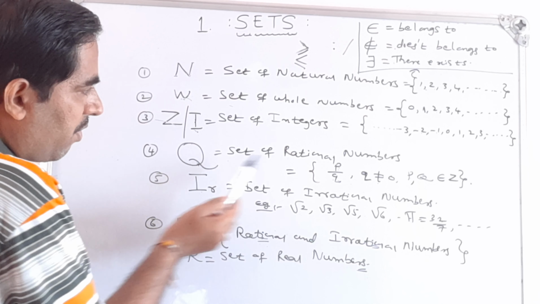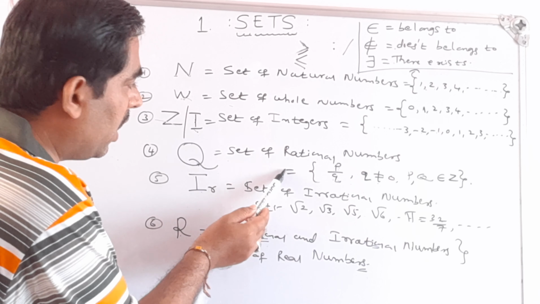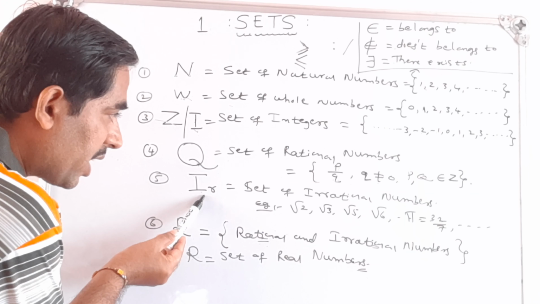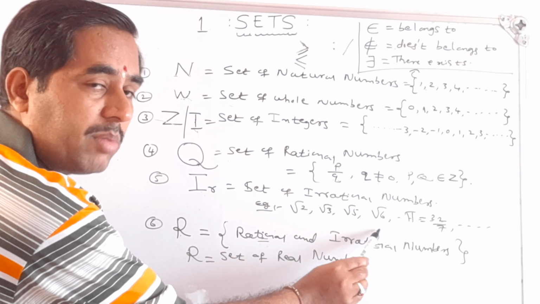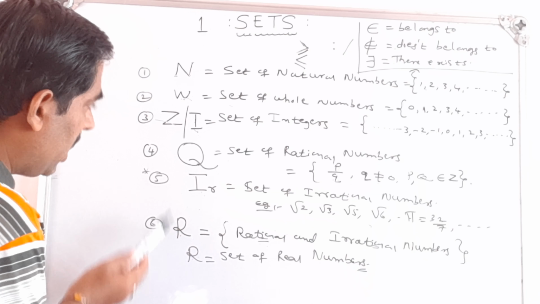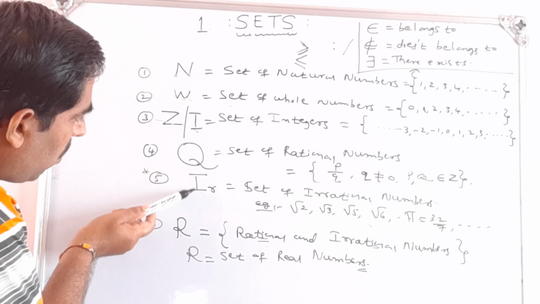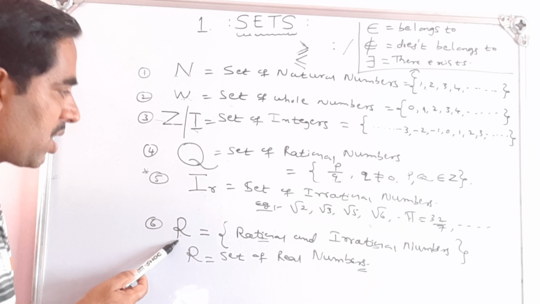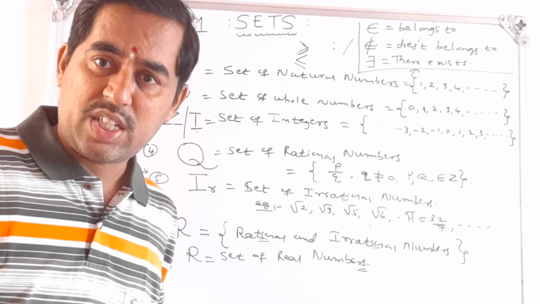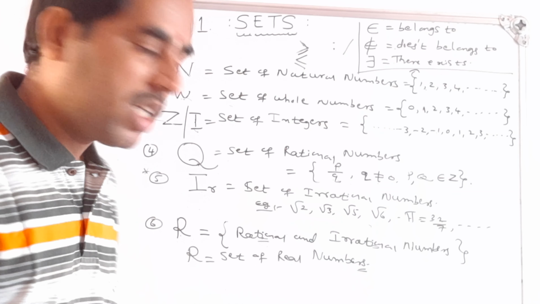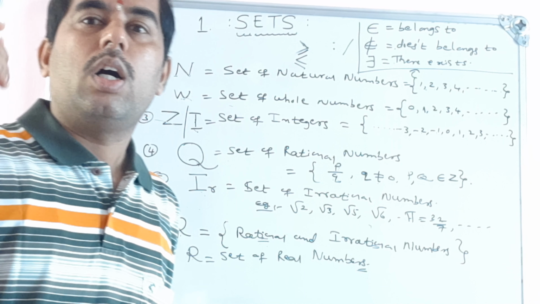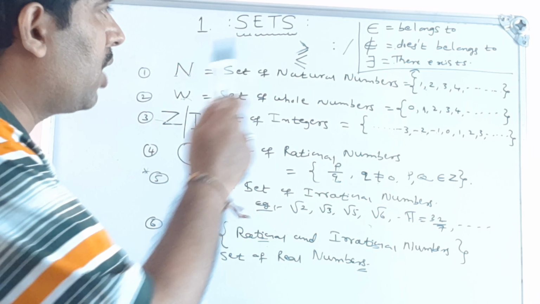So the set of rational numbers contains N, W and Z. But the set of irrational numbers is separate, because they are non-terminating and non-recurring decimals. So leave it separately. Then real numbers: N, W, Z, Q and irrational numbers, all these numbers lie in the real number set. So the biggest set we generally discuss in mathematics is the set of real numbers. You should have an idea about these sets of numbers before going to the chapter.